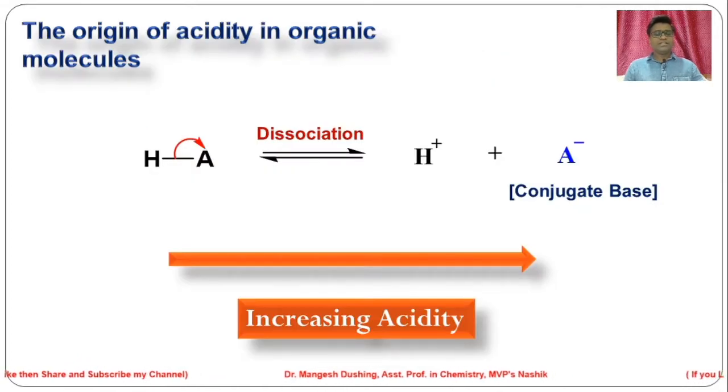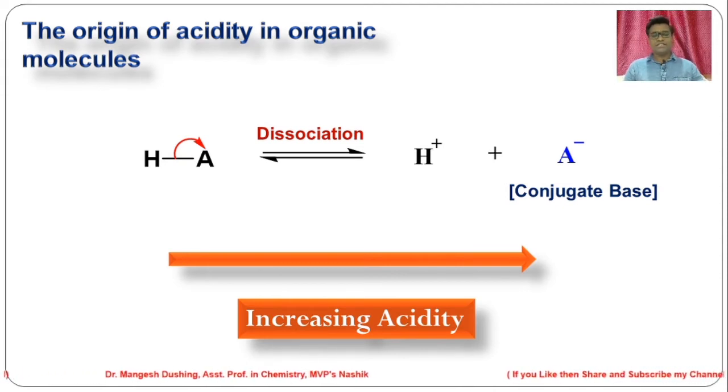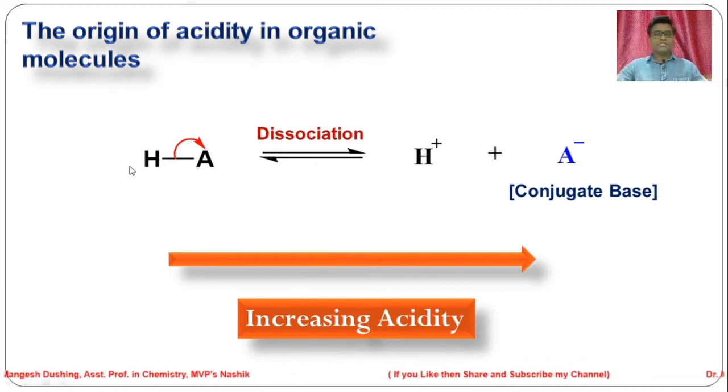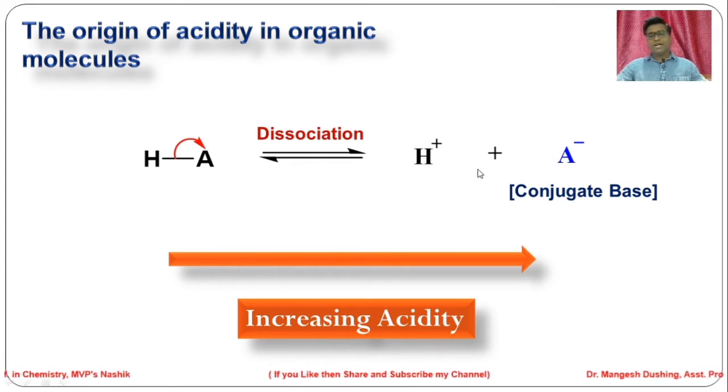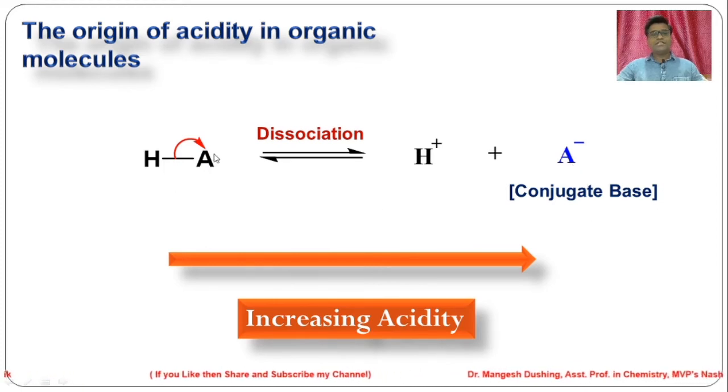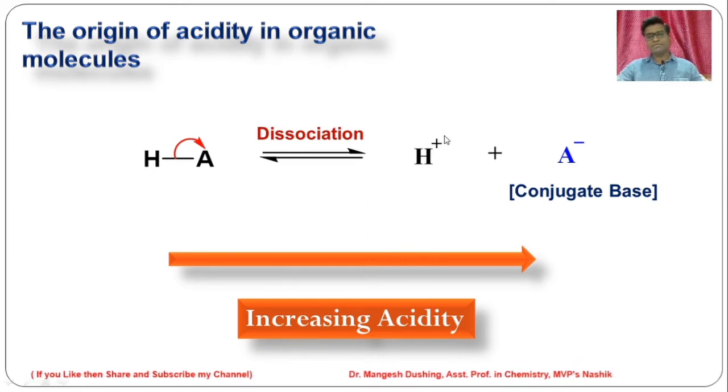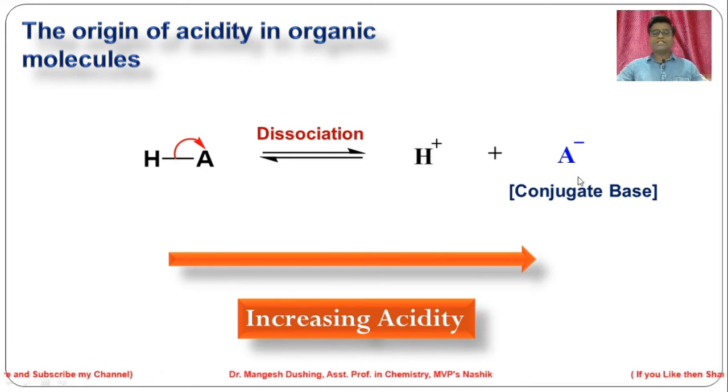Friends, in the last videos we saw the strength of an acid depends upon the dissociation of H plus ions. Suppose this is HA, an acid. On dissociation it gives H plus ion plus A minus. A minus is the conjugate base. So the acidity or strength of this acid depends upon the concentration of H plus ions as well as the stability of the conjugate base. Various structural factors stabilize this A minus.